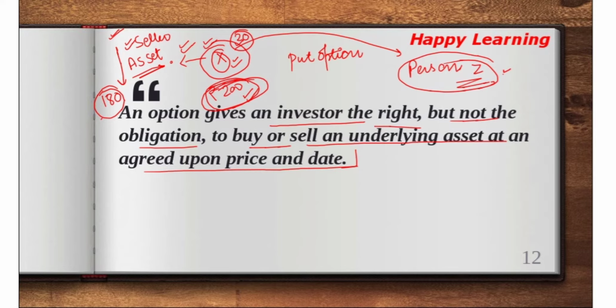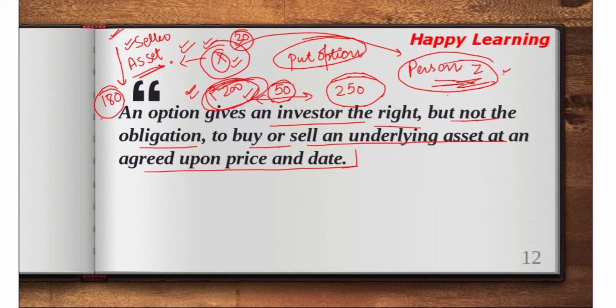So it doesn't give an obligation to the seller. Suppose the actual price after 3 months is say rupees 250. Then why would a seller want to exercise this option? Why would he want to sell the commodity at 200 to person Z? Trying to understand the concept between futures or forwards and options: if this is a future contract, then the seller would have to sell the commodity at rupees 200. But right now he is in an option contract, so it is not an obligation for the seller to sell this at rupees 200 to person Z. Otherwise, he would be incurring a notional loss of 50.